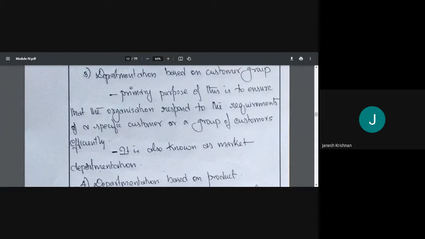So it will depend on the group of customers. If in a region there are lots of NRIs, the bank will set up an NRI branch. Where farmers are more, they will need help, right? So for catering to the needs of the farmers, they'll set up a branch especially for farmers like that. Okay, respond to the requirements of a specific customer or a group of customers efficiently. This is market departmentation.